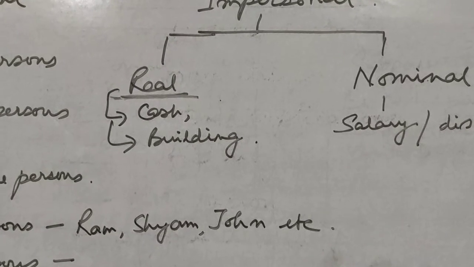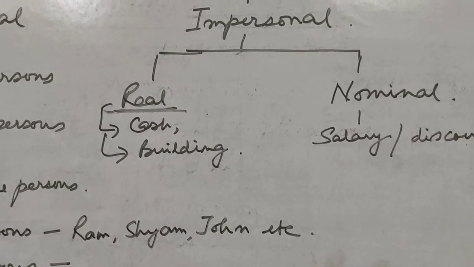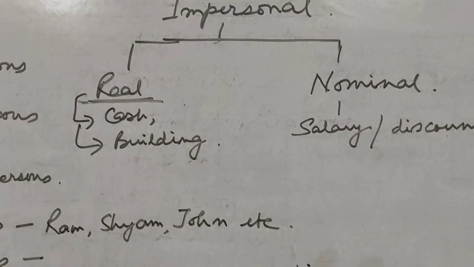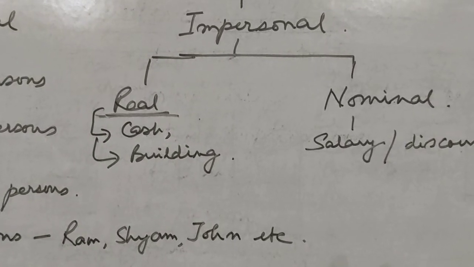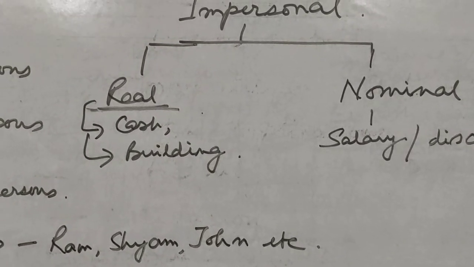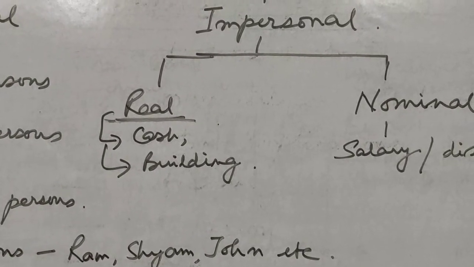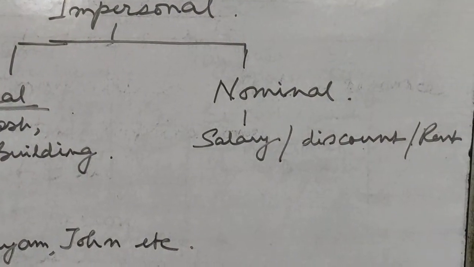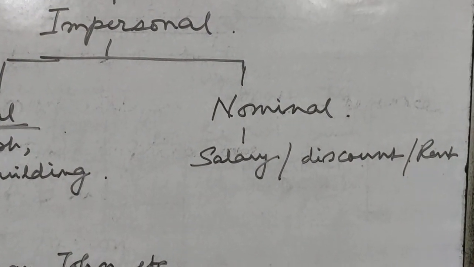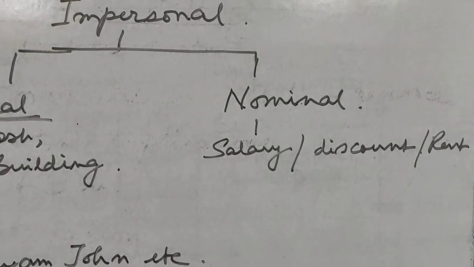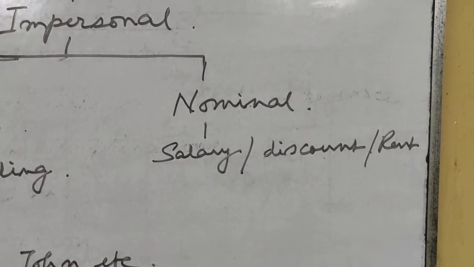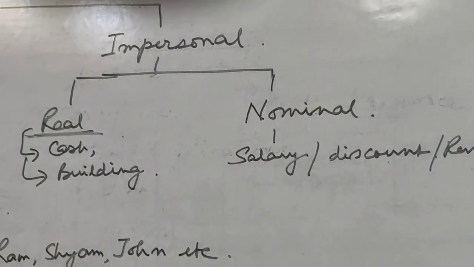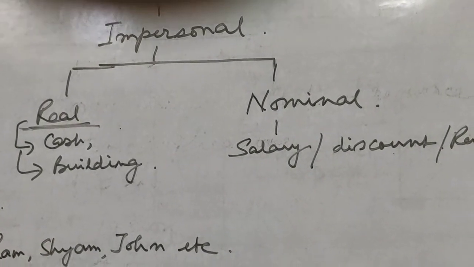Tangible assets, as I told you, have a physical presence. For example, cash account, building account, furniture account are all tangible real accounts. And intangible real accounts are like a patent account. They have value. They are things of value, but they do not have a physical presence. And nominal accounts are accounts of all expenses, losses, incomes and gains. For example, we have a salary account, discount account, rent account. These are nominal accounts.